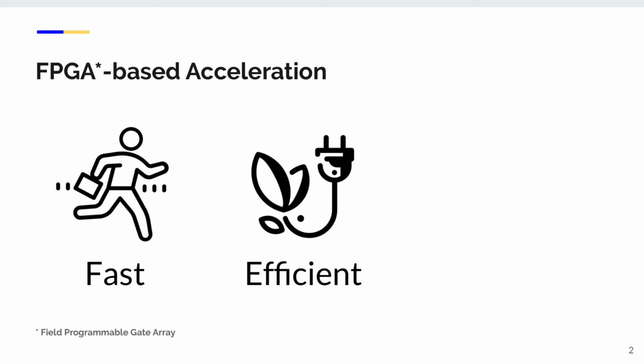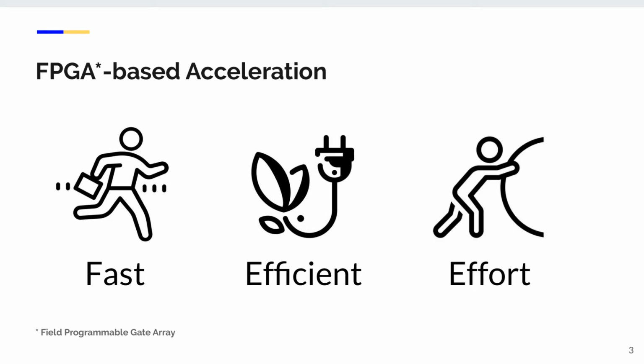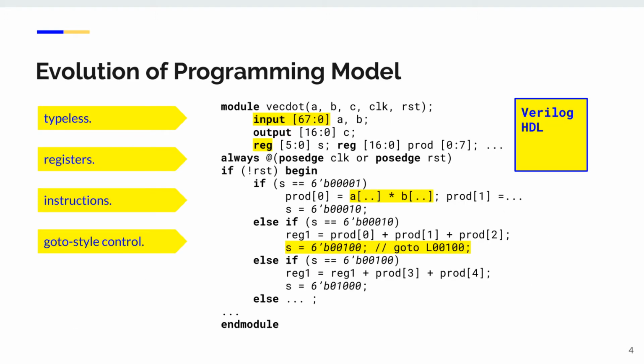But why isn't everyone using FPGAs if they are just awesome? The answer is they are extremely hard to program. The use of FPGAs is limited to their hardware aspects and requires weeks to months to program. 10 years ago, people had to write programs in hardware description language to use FPGAs. This language is pretty much assembly.